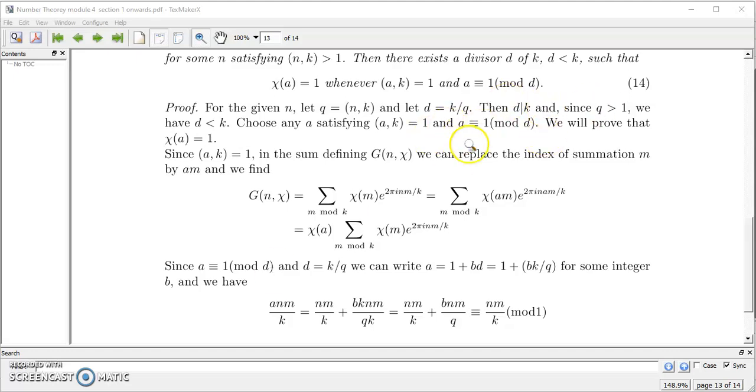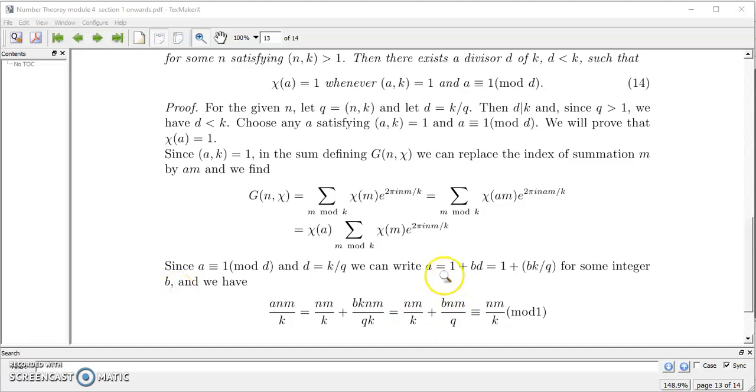We have assumed here a is congruent to 1 mod d, and d is k by q. Now we can clearly write, a is congruent to 1 mod d means we can write a is equal to 1 plus db for some integer b, because a is congruent to 1 mod d. And what is d? d is nothing but k by q, so we can replace that. So a is equal to 1 plus bk by q for some integer b.